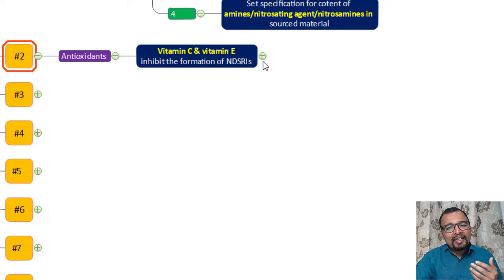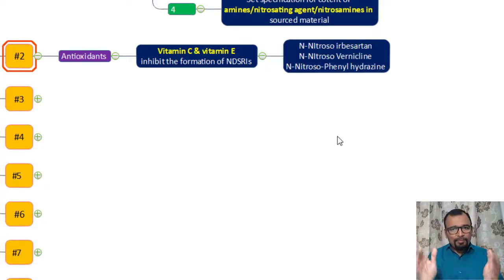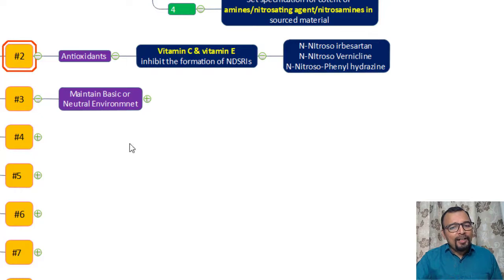NDSRI gets inhibited. These are a few examples of NDSRIs: N-nitroso-irbesartan, N-nitroso-varenicline, and N-nitroso-phenylhydrazine. So in case a formulation contains antioxidants, great, you have a mitigation plan in your strategy. Or if you are developing a new formulation, you can think of including an antioxidant as part of your strategy. Point number three: maintain a basic or neutral environment.